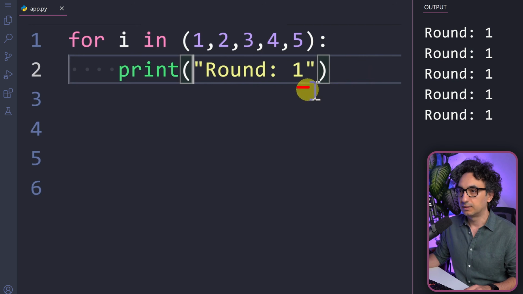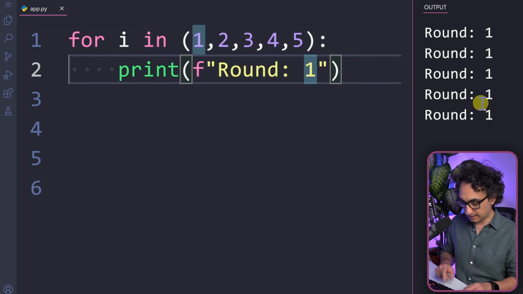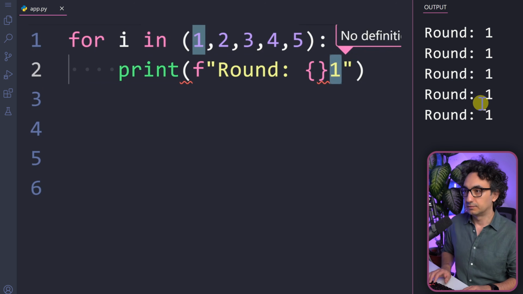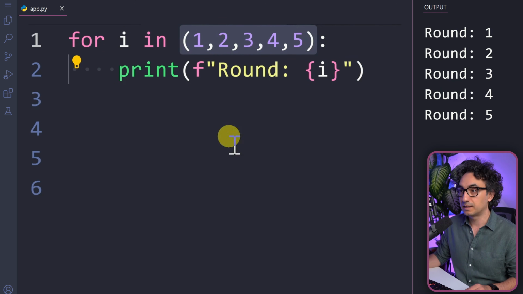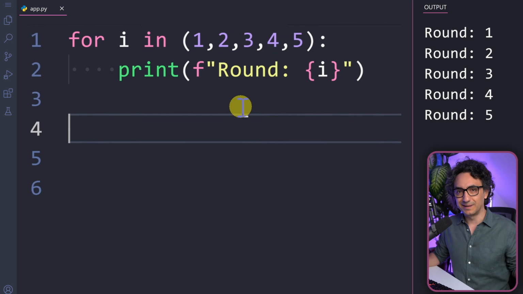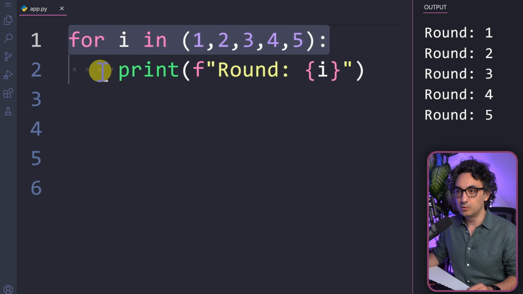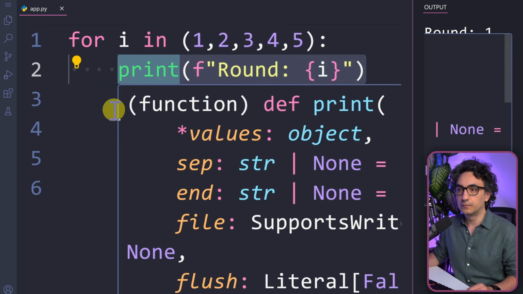So what you can do is use our string format, and then we have to replace this static part with the loop variable. So we don't need the number anymore, and here we have an i. So now for each round, we will get the value from our sequence. Let's execute it. Now you can see we are getting the exact same output. So round 1, 2, 3, 4, 5, and those values are actually coming from the sequence. So it is very simple, right? You just have to define the loop and then tell Python what to do for each iteration.